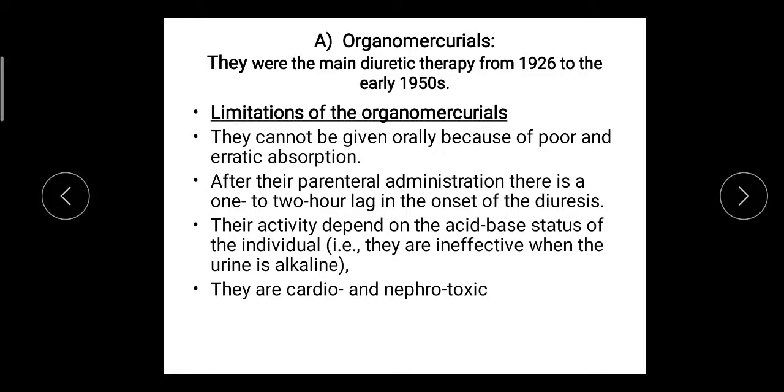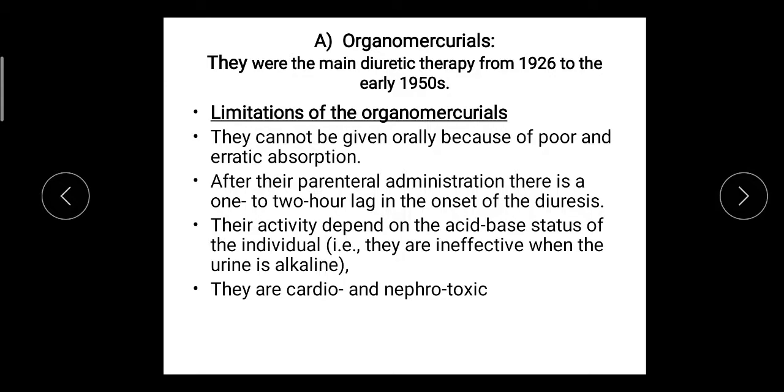So the first class is organomercurial compounds. These diuretics were used in therapy between 1926 and 1950, but they produce many adverse effects, so they were removed from the therapy.